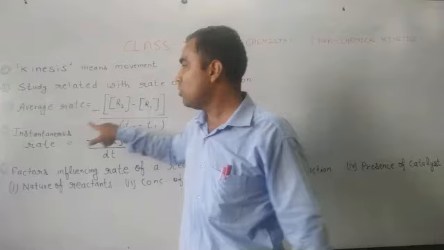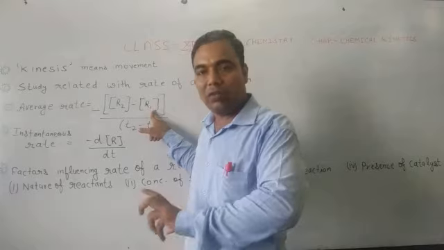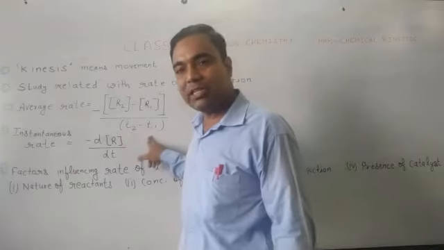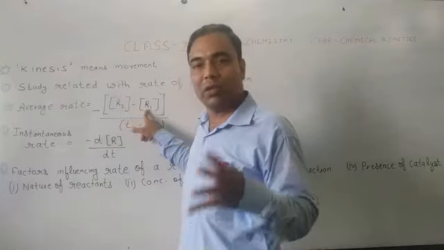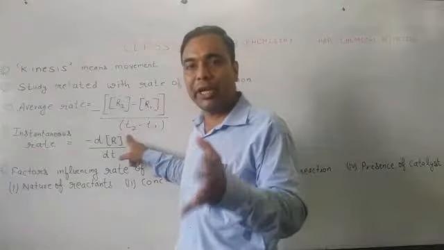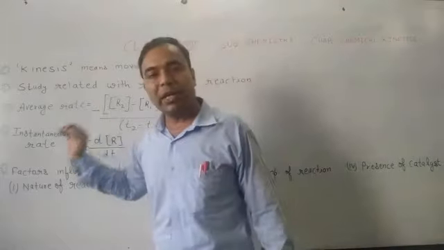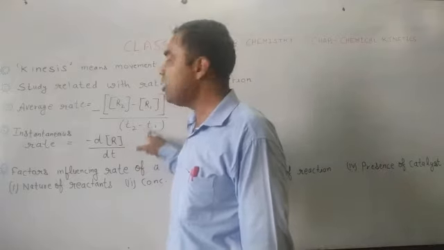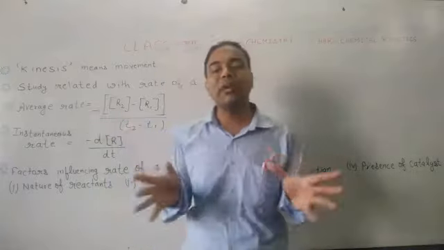Because this is average, we are writing concentration R2 minus concentration R1 divided by time, that is T2 minus T1. T1 is the initial time when we have concentration of reactant R1, and after some time, when the time will be T2, the concentration of reactant will become R2. So if we want to determine the average rate, it will be equal to R2 minus R1 divided by T2 minus T1, or delta T, and it will be signed by negative because reactants are going to disappear.